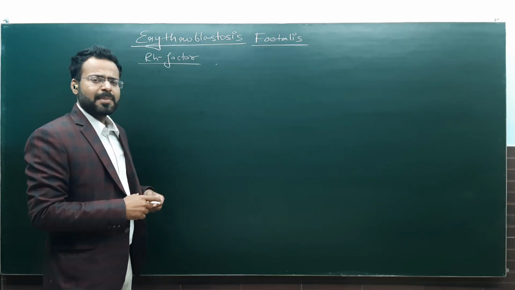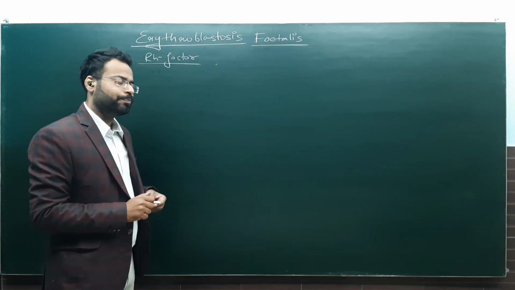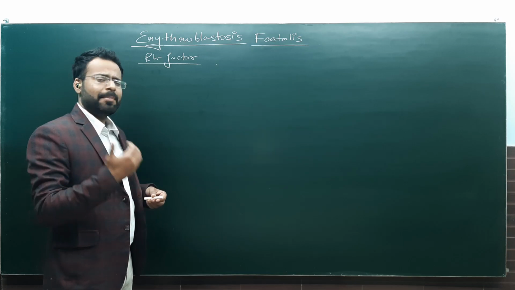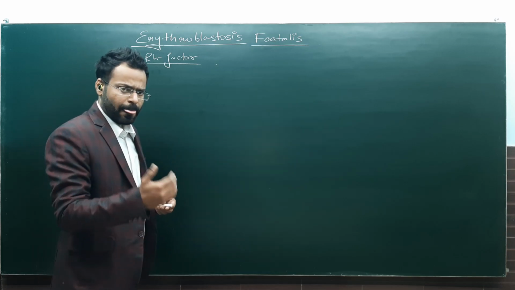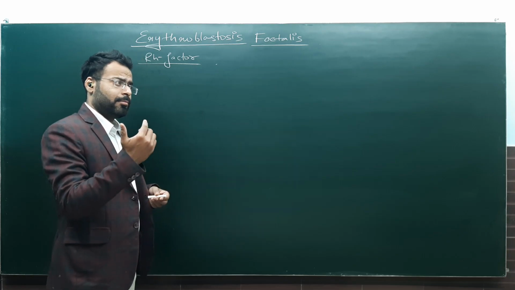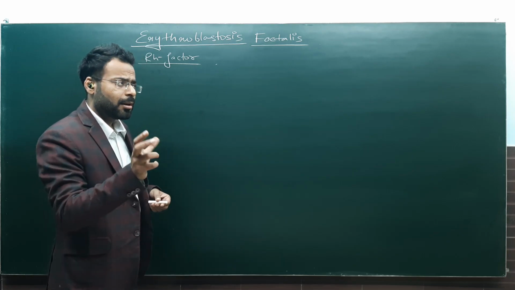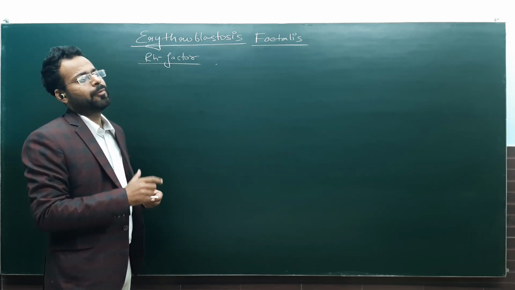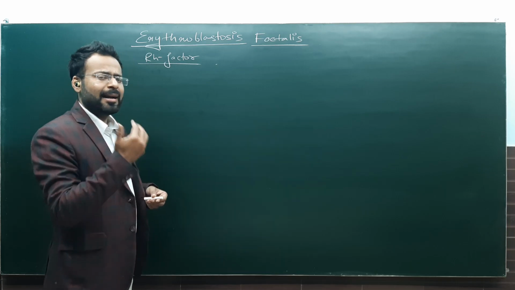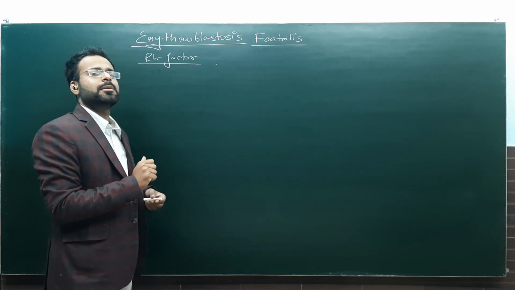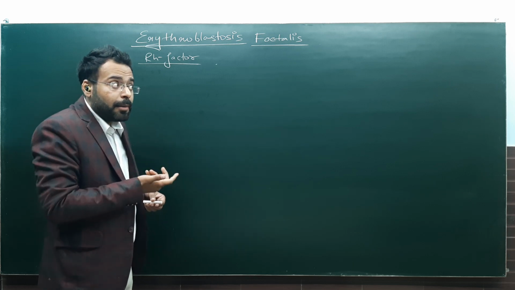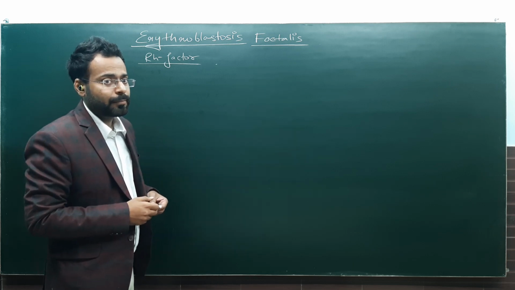This rhesus monkey had this factor on its RBCs, and because the rhesus monkey is an old world monkey and we share ancestors, we share an evolutionary relationship with old world monkeys. Scientists wondered that if this factor is present in the rhesus monkey, it might be present in humans as well.